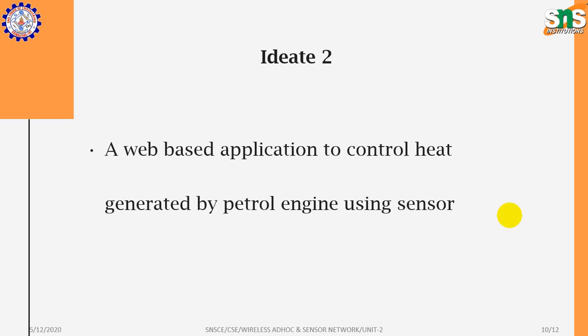So instead of mobile, a common web application in an industry can check a larger number of petrol engines, around 1,000 or 10,000 engines being tested.